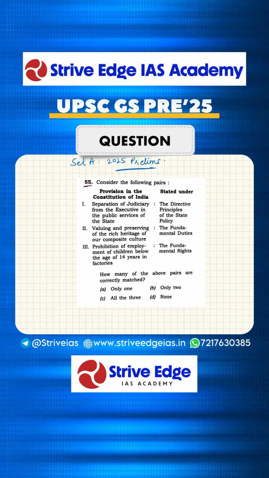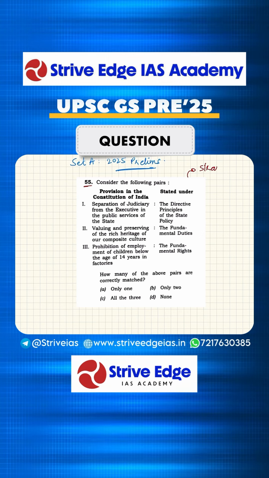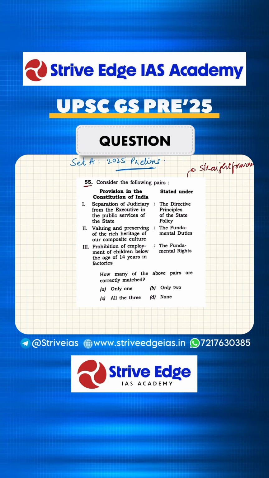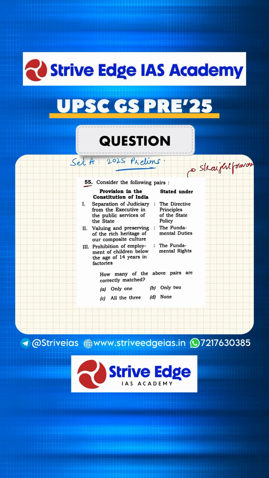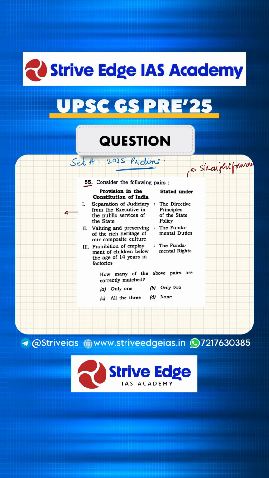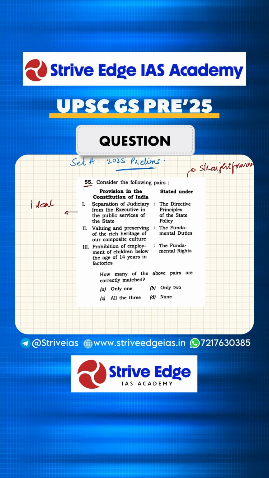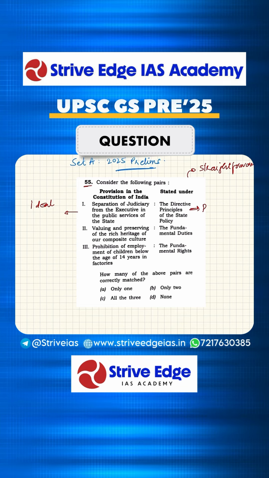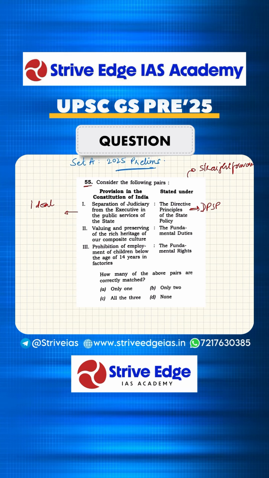Now let's assume that you have no idea about this. This actually is a very straightforward question. But let's assume. So the first statement says separation of judiciary from the executive in the public services of the state. Now separation of powers is an ideal that needs policy action, not something you can directly go to court for. So that's why this is DPSP. Okay, this is the article 50